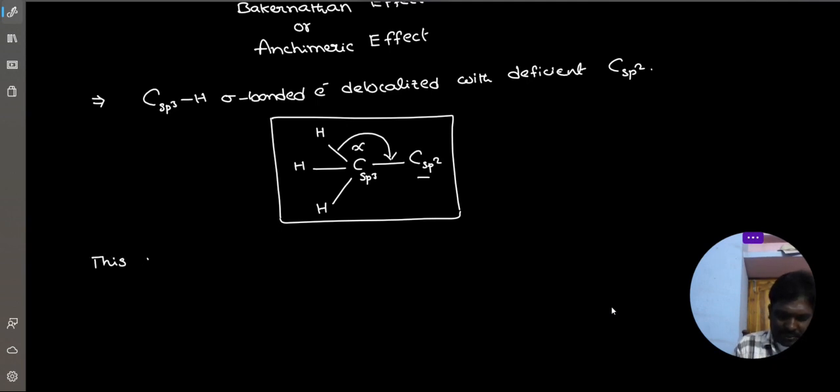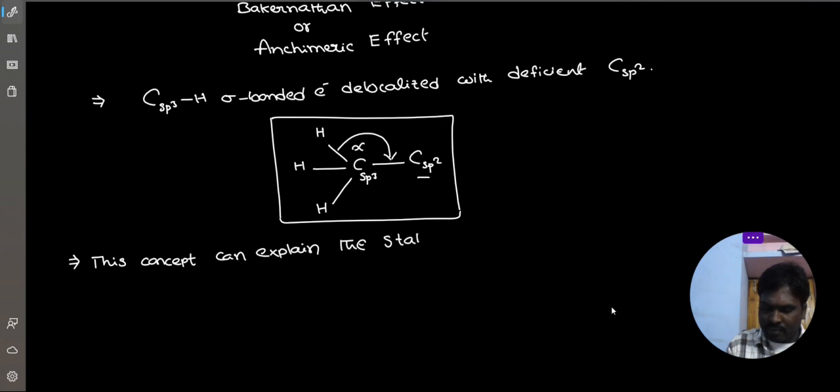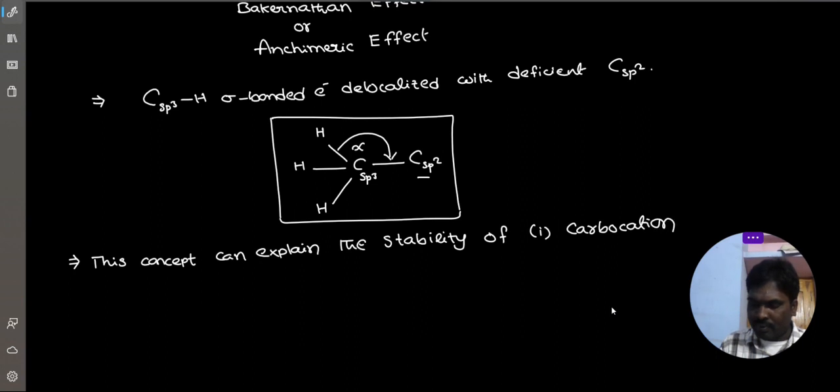This concept can explain the stability of carbocation, carbon radical, alkene or alkenes.